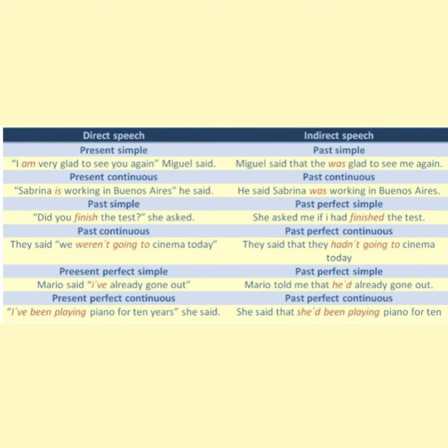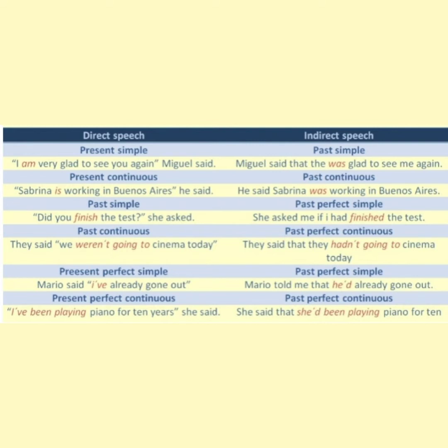In the direct speech for the past simple, we will say, "Did you finish the test?" she asked me. And for the indirect speech, it will be, "She asked me if I had finished the test." In the direct speech for the past continuous, we will say, "They said we weren't going to the cinema today." And for the indirect speech, it will be, "They said that they hadn't been going to the cinema today."